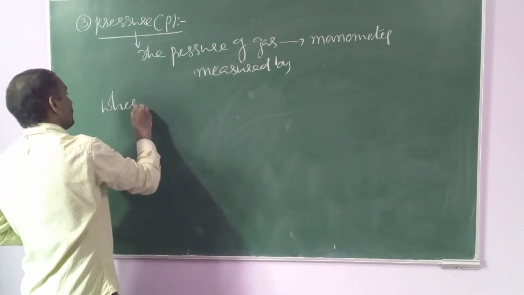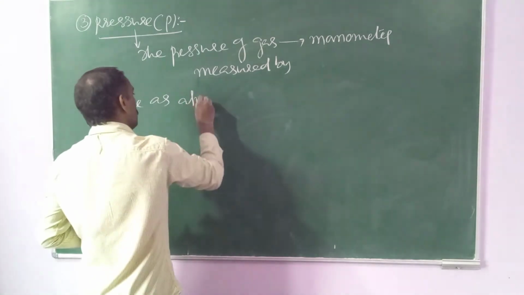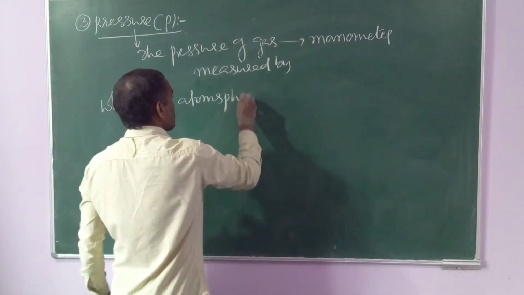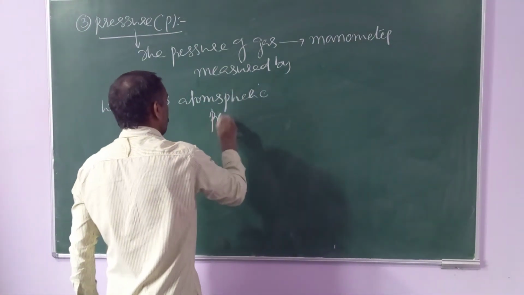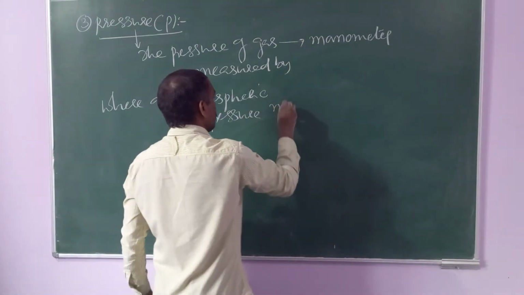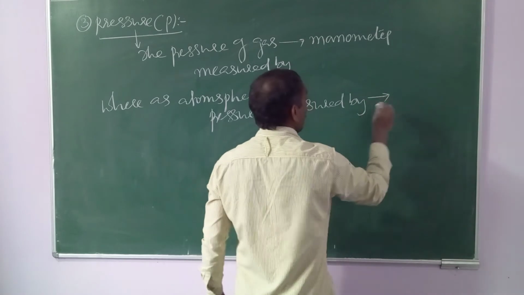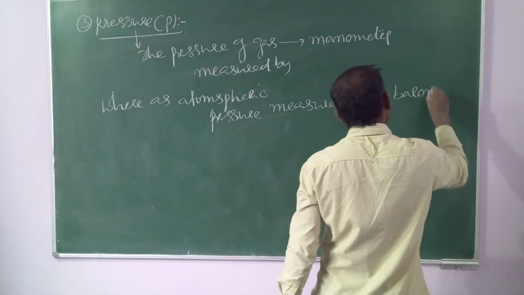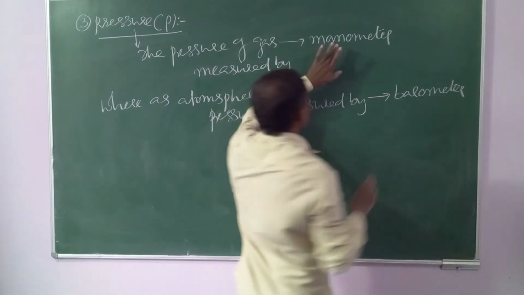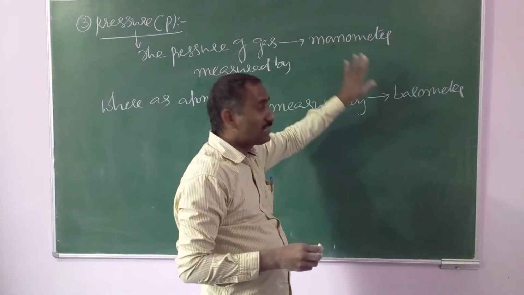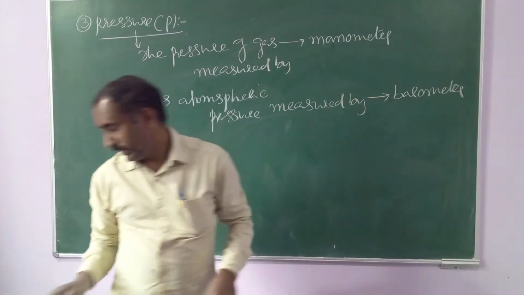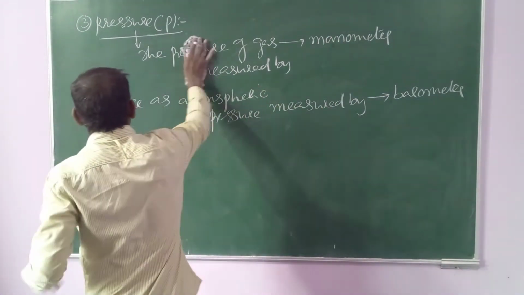Whereas atmospheric pressure is measured by using one device known as a barometer. So gas pressure is measured by manometer, atmospheric pressure is measured by barometer. Next, what is meant by pressure?